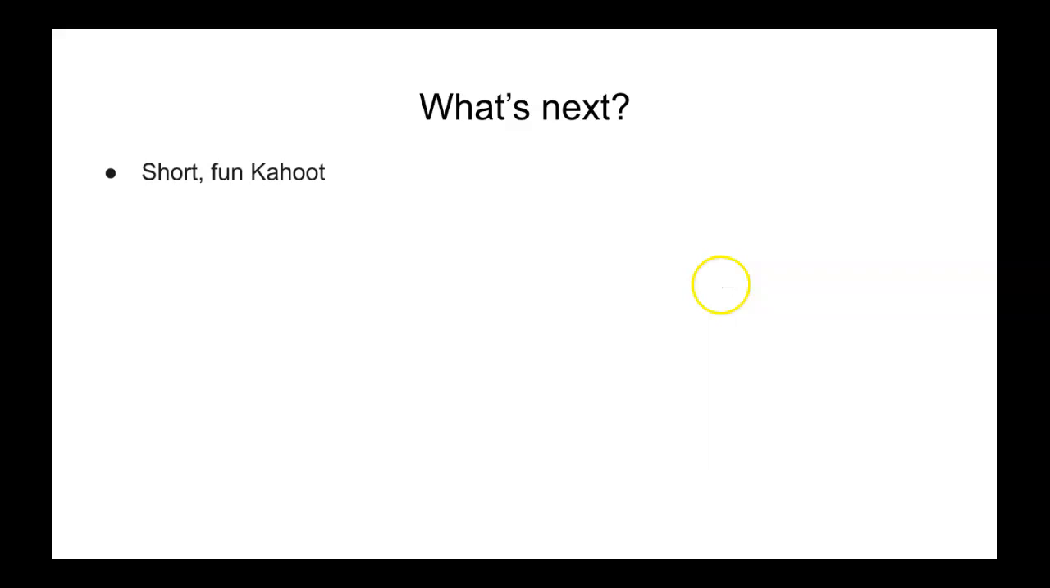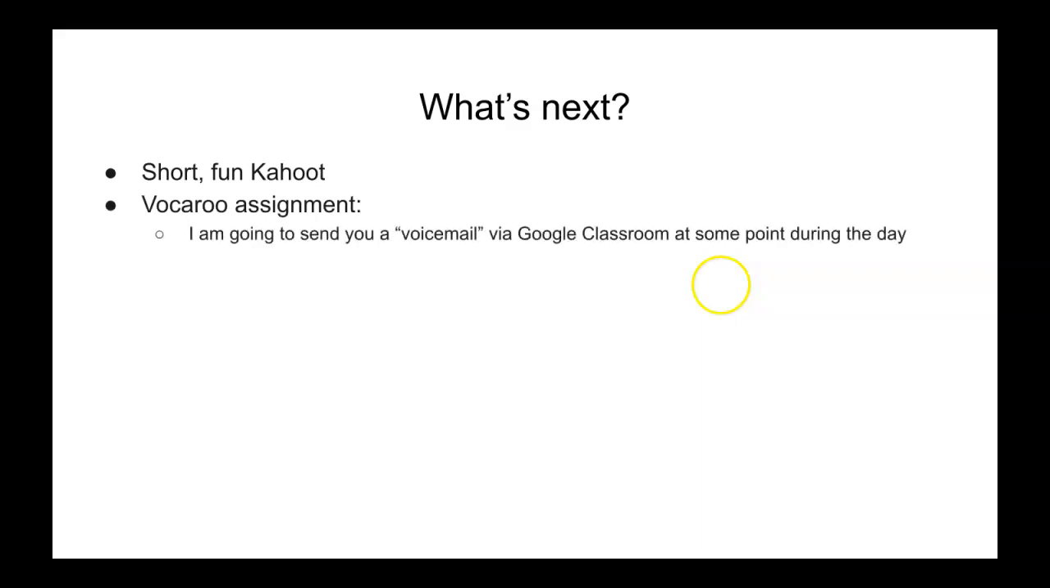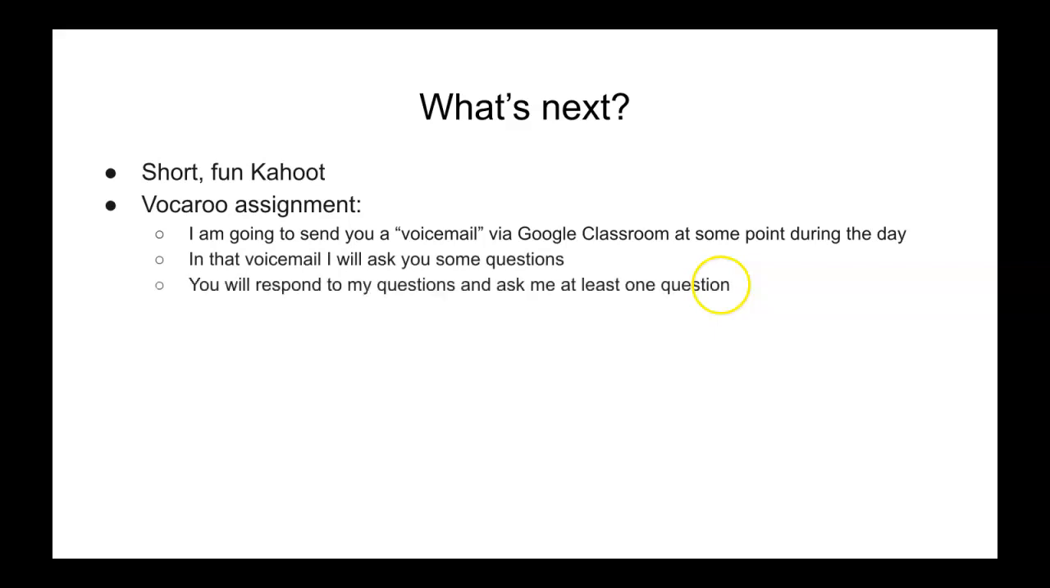Today we're going to have a short, fun Kahoot. I'm going to look for one that's already made for you guys, and it'll hopefully have something to do with the present progressive and or tú commands. And then the Vocaroo assignment's going to look like this. I'm going to send you a voicemail at some point tomorrow via Google Classroom, in the form of a Vocaroo, and it's just going to be like, Hola, Morlu, or Hola, Sheena, ¿cómo estás? ¿Qué tiempo hace hoy? ¿Cuántos años tienes? I'm just going to ask you a series of questions, all right? So you're going to respond. You're going to send me a link to your Vocaroo recording responding to my questions.